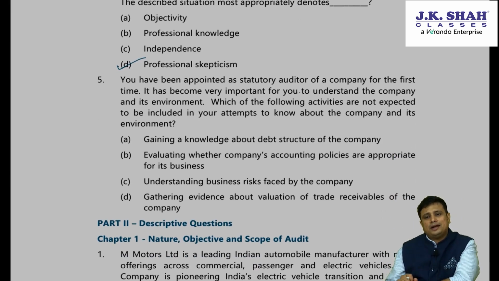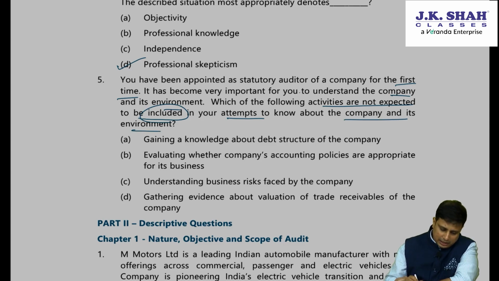Next, you have been appointed as statutory auditor for the first time. It is very important that you understand the company and its environment. Which of the following activities is not expected to be included in your attempts to know about the company and its environment? A. Gaining knowledge about the debt structure.